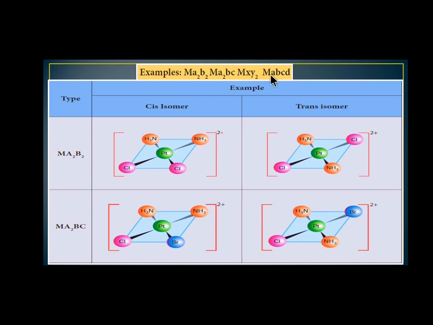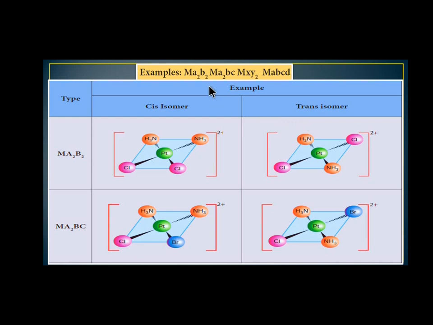Finally, a general form is metal A, B, C, D. So the total number of ligands is 4 and it is equal to the coordination number, so it exists as a square planar complex. So these general forms are examples of square planar complexes. First we are going to see the type M A2, B2. In geometrical isomerism there exist cis isomers and trans isomers, as we already discussed in the introduction. The geometrical isomers are classified as cis isomer and trans isomer.